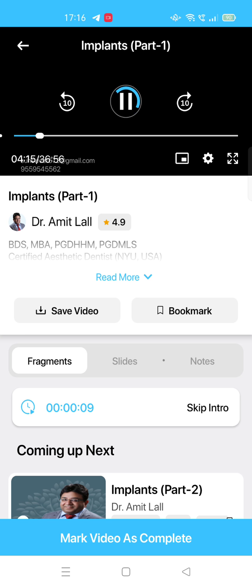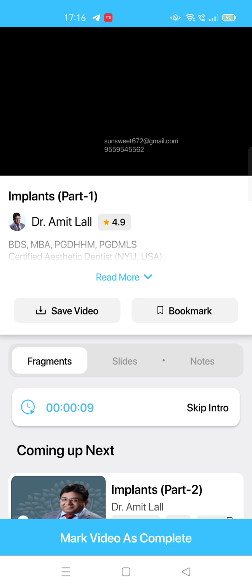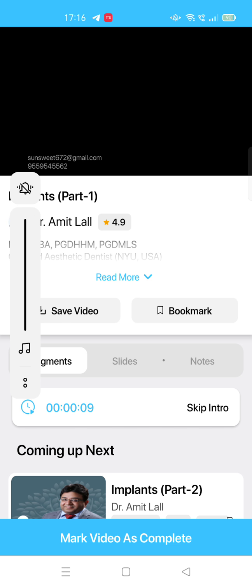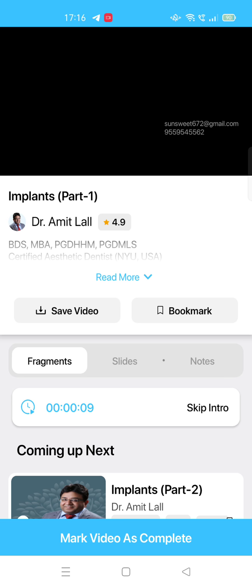Immediate is when you extract a tooth and you place an implant. Delayed is when you extract a tooth and the extraction socket heals completely. The extraction socket is filled entirely by the basal bone.